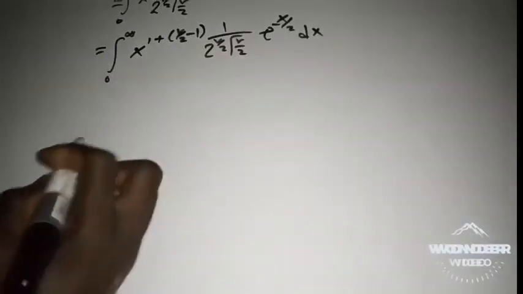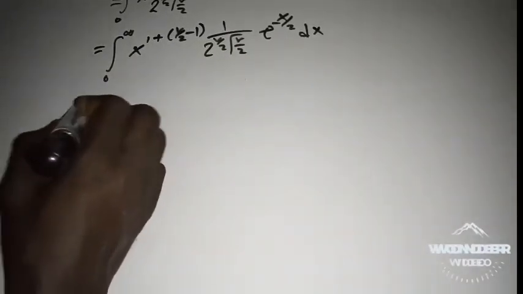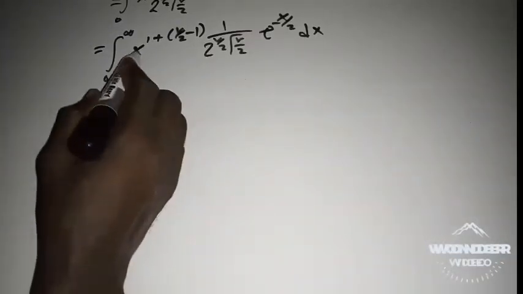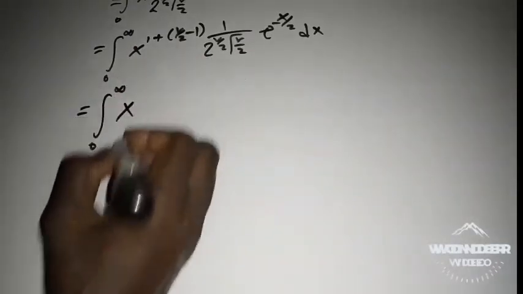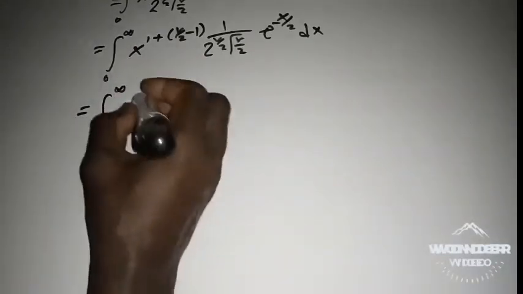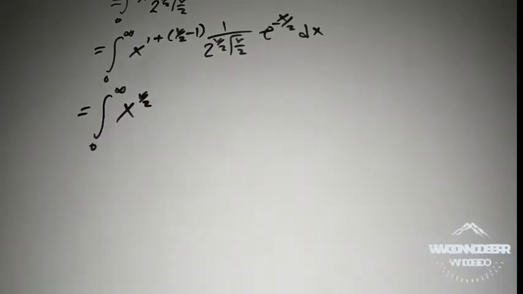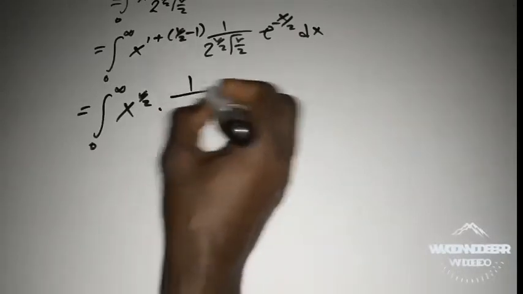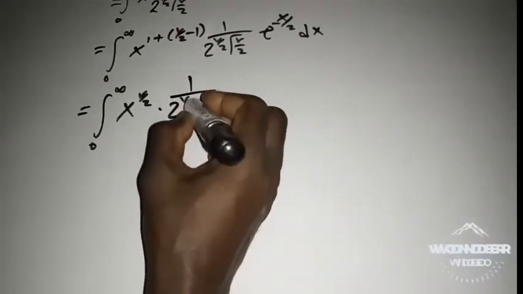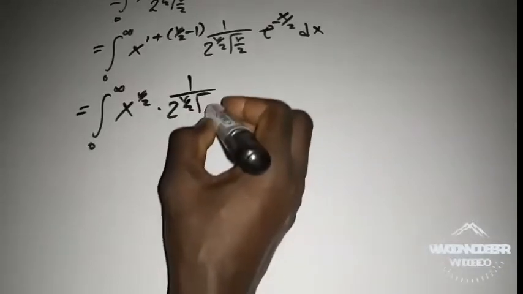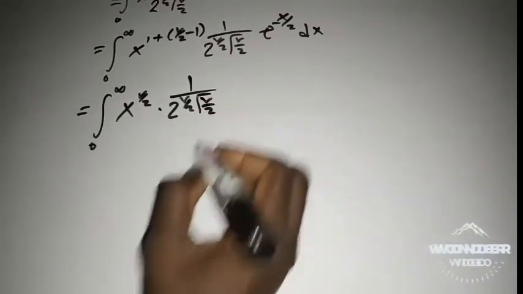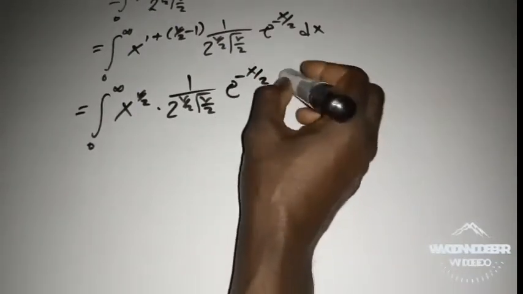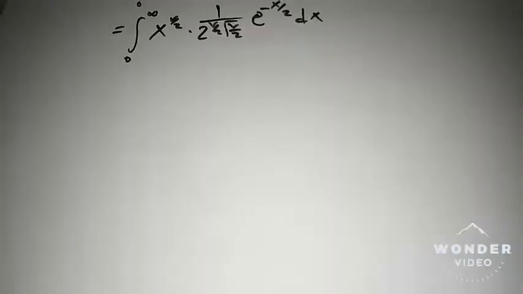By simplifying this, I now have x to the power of v over 2, multiplied by the constant 1 over 2 to the power of v over 2 gamma of v over 2, times e to the power of negative x over 2 dx.